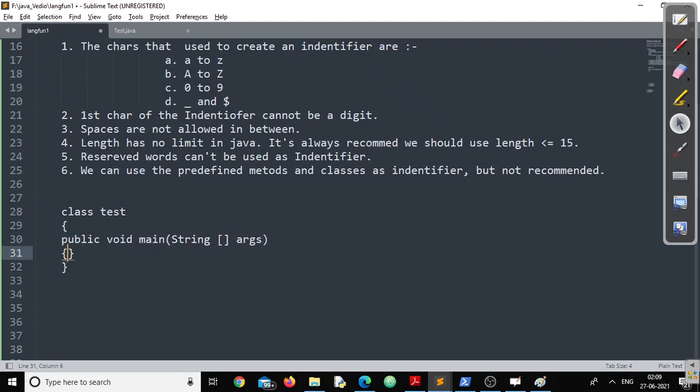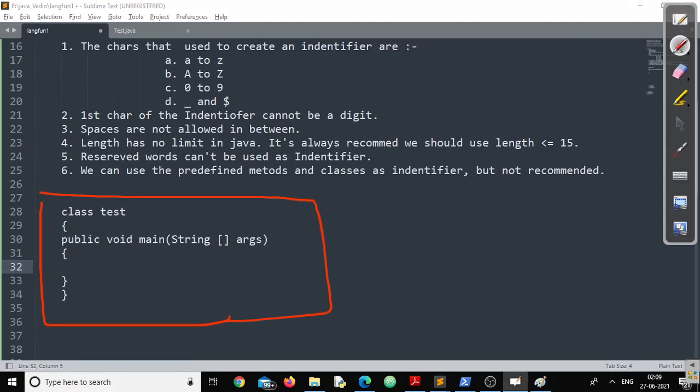Now listen very carefully, what he asked that student. Simple question. He asked, can you please count how many identifiers are there in this particular program? The question is very simple.